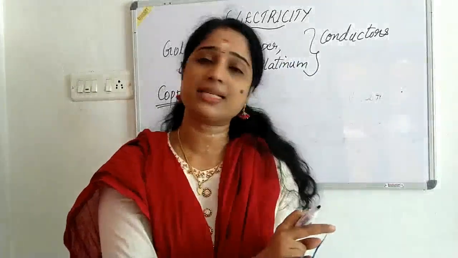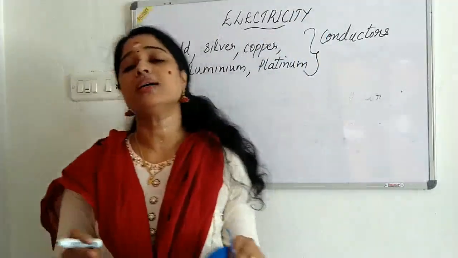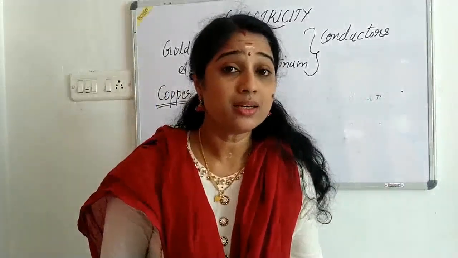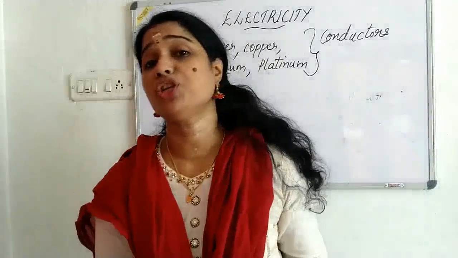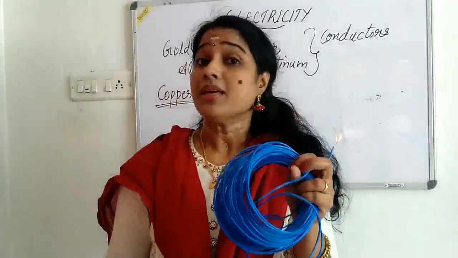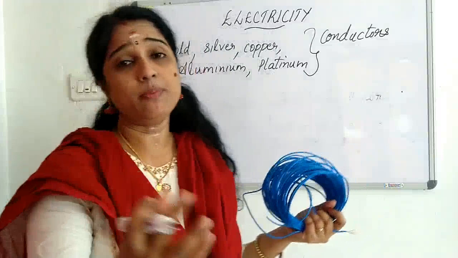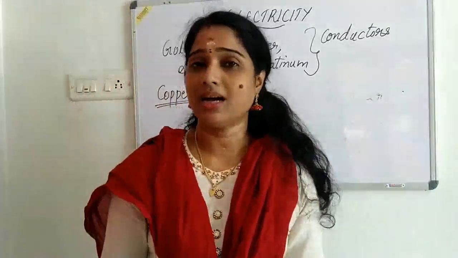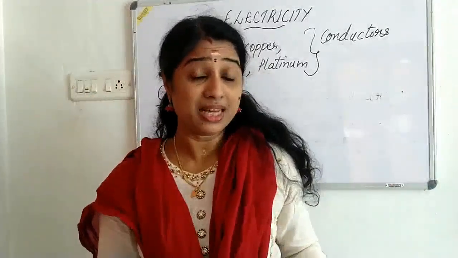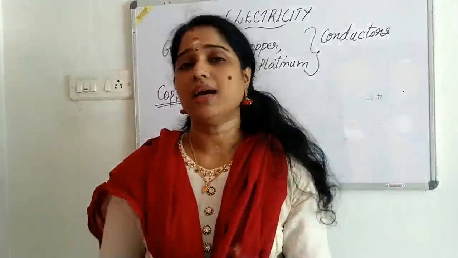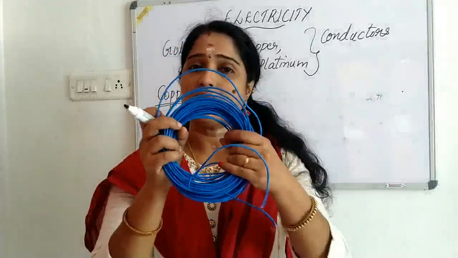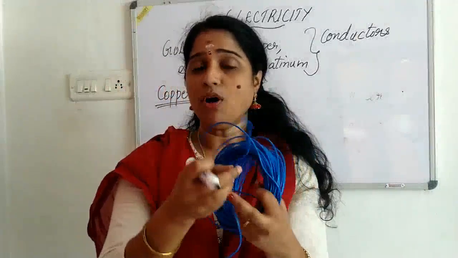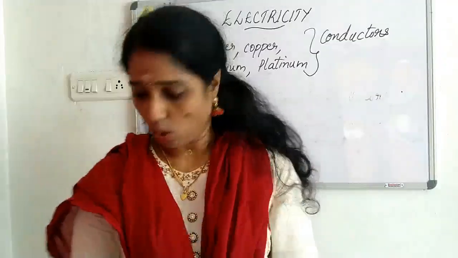Very important question for the examination: why are the electrical wires covered with plastic? To protect people from shock, to protect human beings, and not only human beings but animals, whoever touches it may get a shock. To avoid that, the electrical wires are always covered with what? Plastic. And the wires are mainly made up of which metal? It's copper.